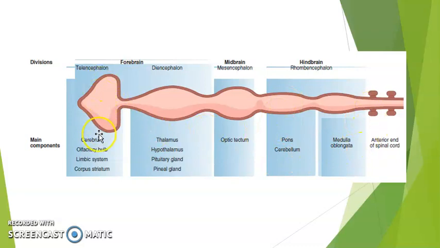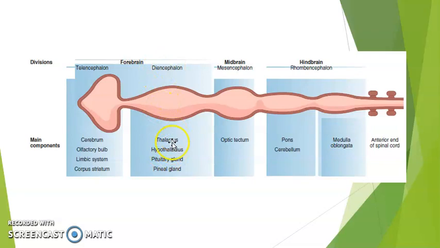Now, the telencephalon has its main components: cerebrum, olfactory lobe, limbic system, and corpus striatum. Most of these parts are related to the function of speech, memory, intelligence, and so on. So organisms in which this part is more developed are actually more developed animals.